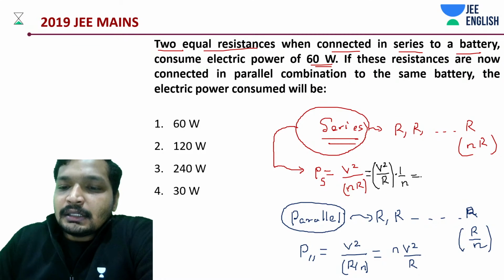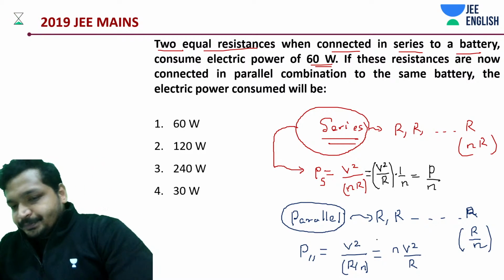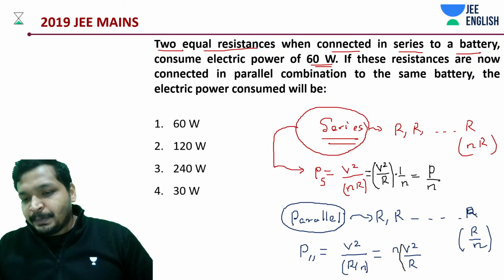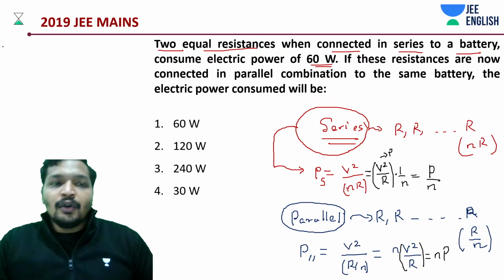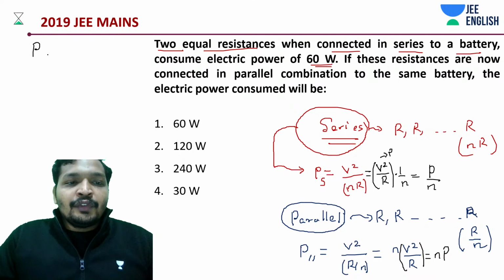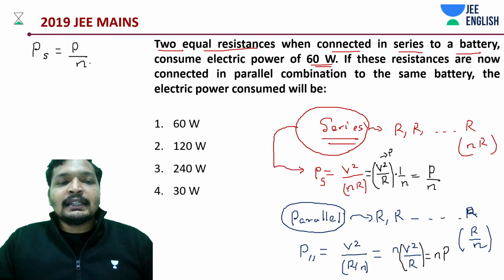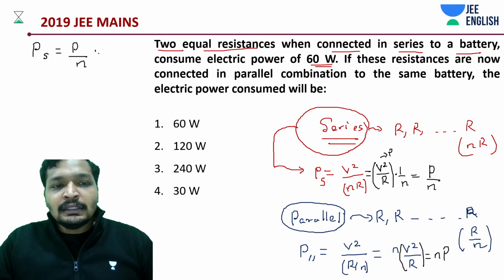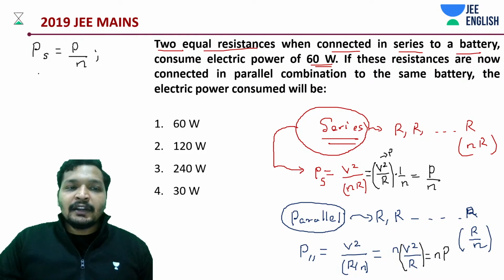Let's call this P by n, and if this is P, I've changed this thing to P, so this is going to be n into P. So the power in series, when n similar resistances are connected in series, is going to be P by n, that is, the power dissipated by just one resistance divided by n.